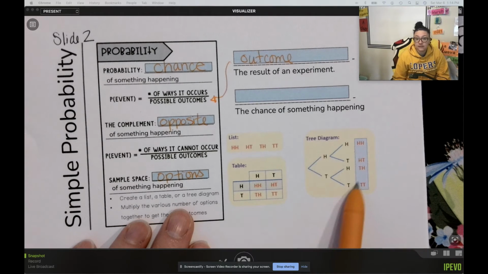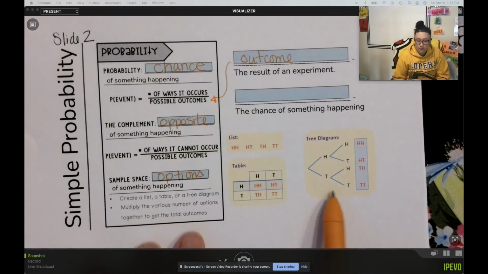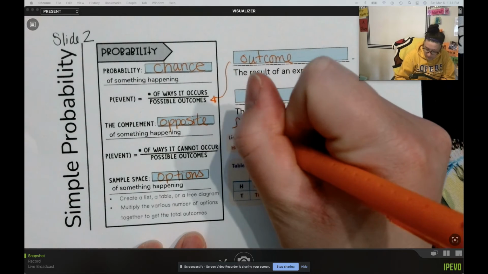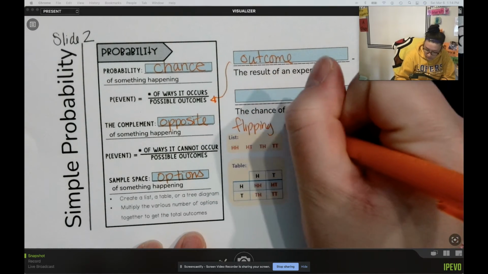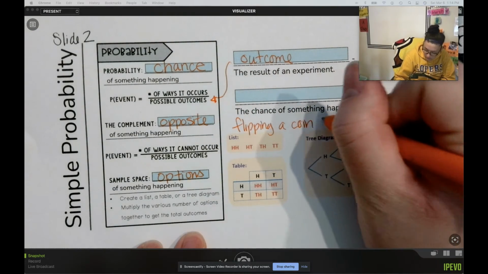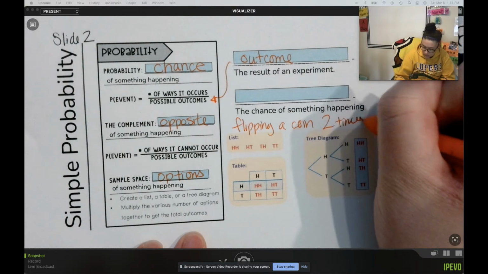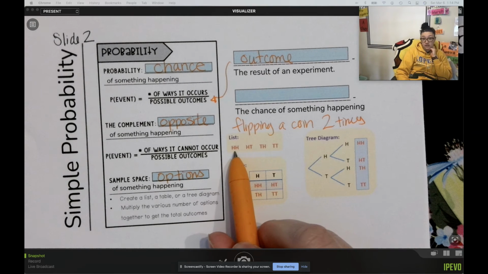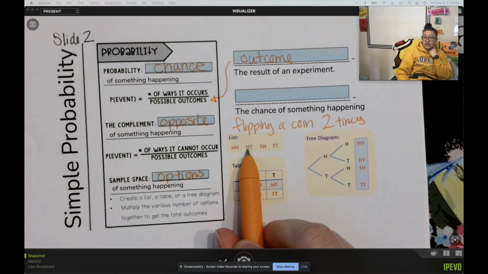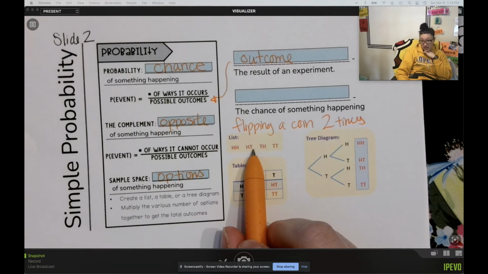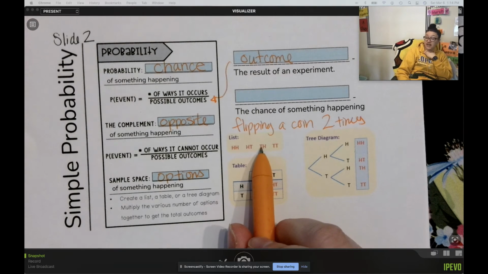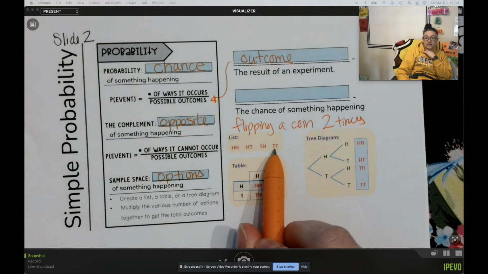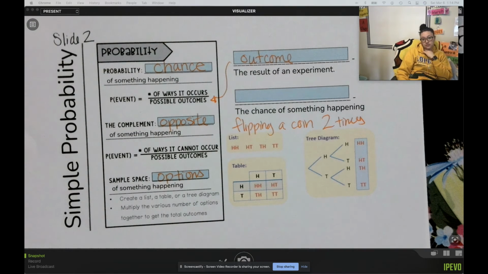So these different outcomes show flipping a coin 2 times. If I flip a coin 2 times, I could get heads and heads. I could get heads first, then tails. I could get tails first and then heads, or I can get tails both times.